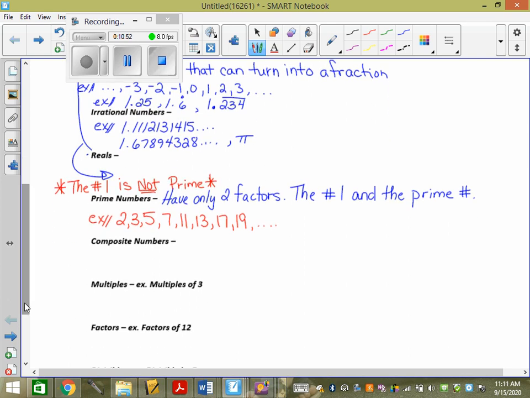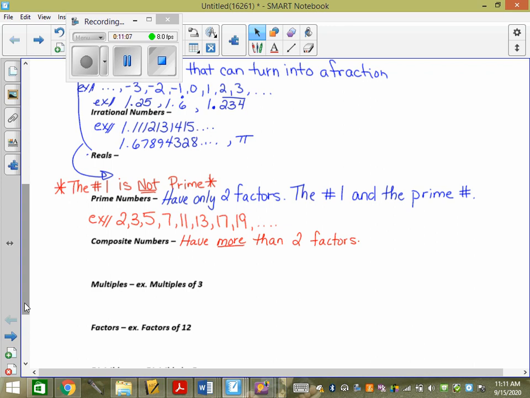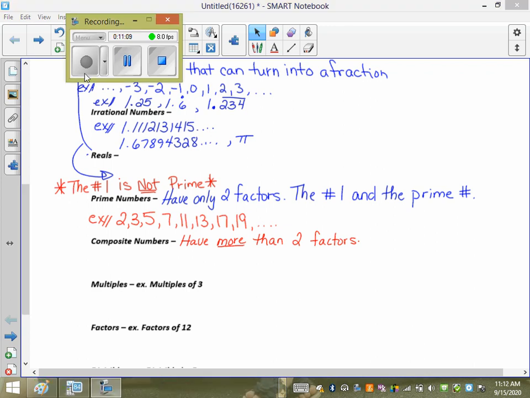Composite numbers have more than 2 factors. You list the examples of that. So an example of a composite, what's the first composite? 4.